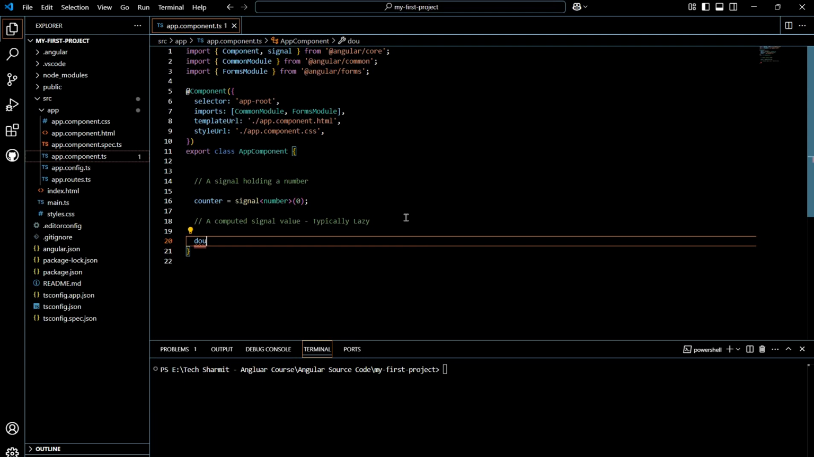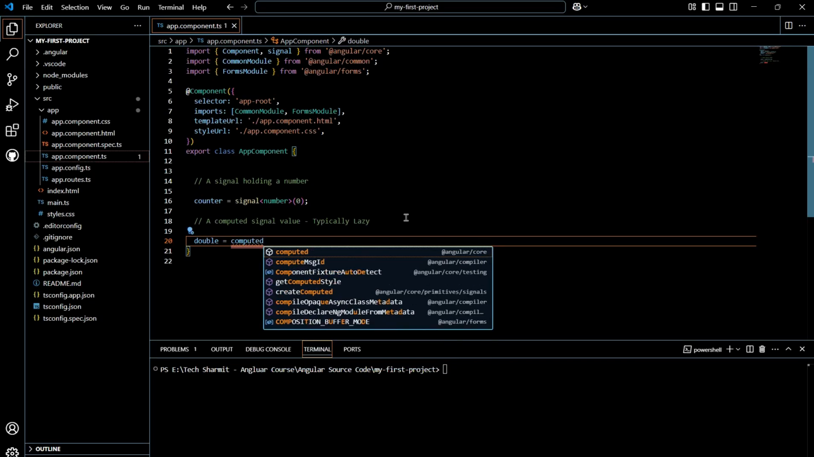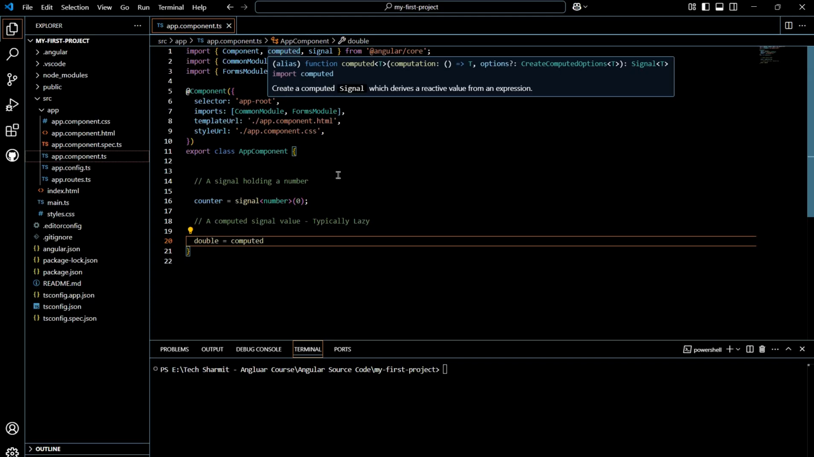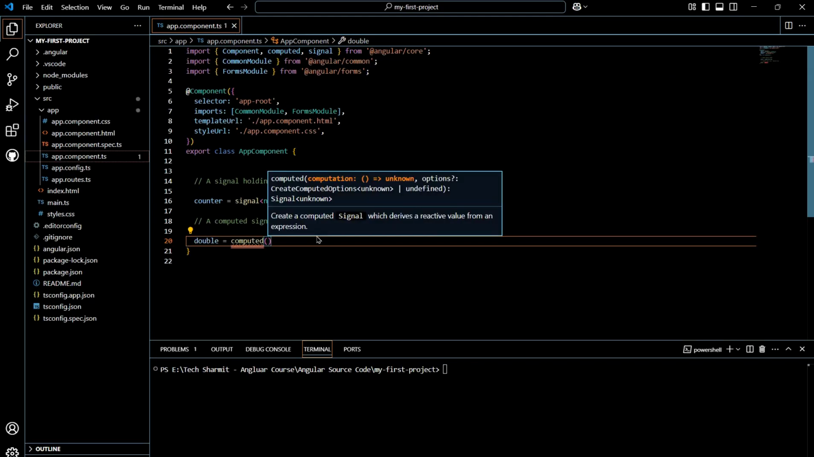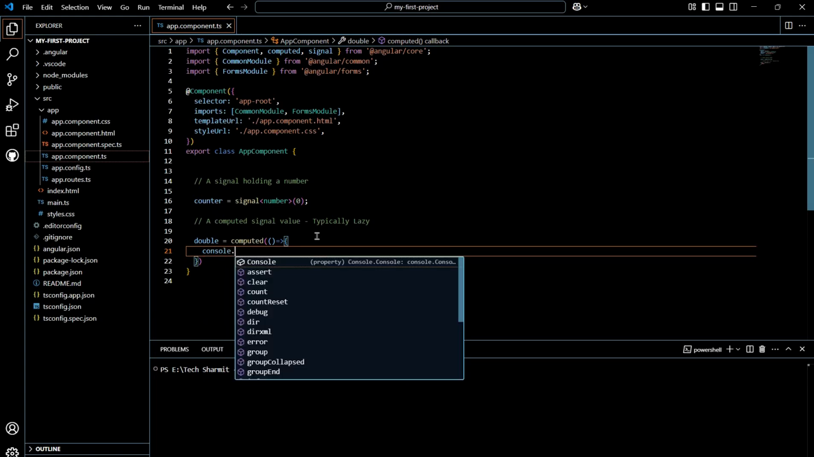Let's give it the name double. Then we will write here computed. Same thing for computed, it should be imported. So I press enter, it is added. So make sure it is imported. If it is not, you should import it. Okay, then we will use parentheses again, an arrow symbol, then curly braces, and then we will print the required thing. So we will print here console.log.